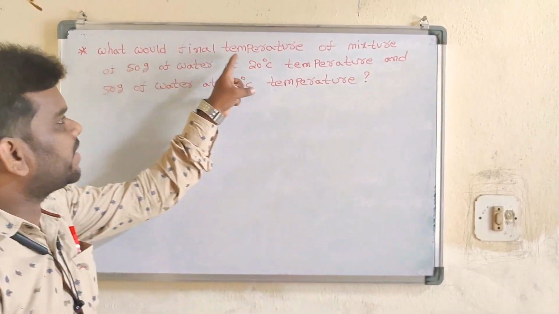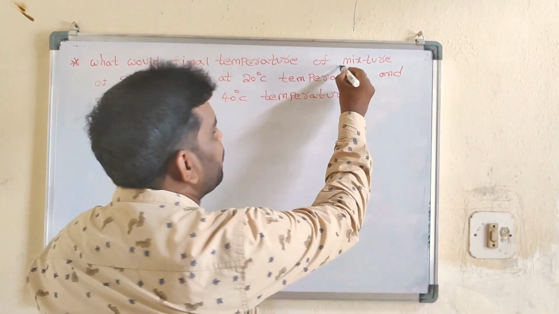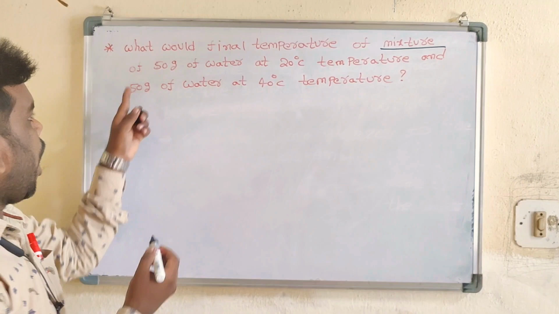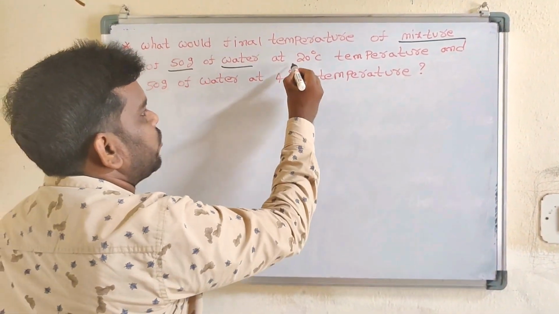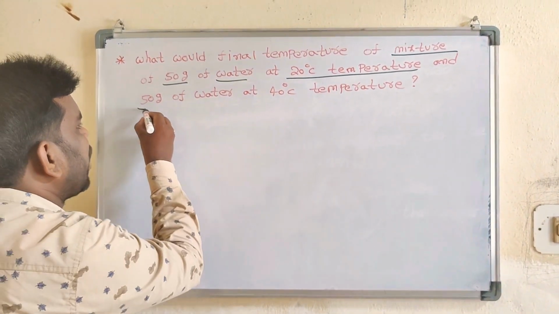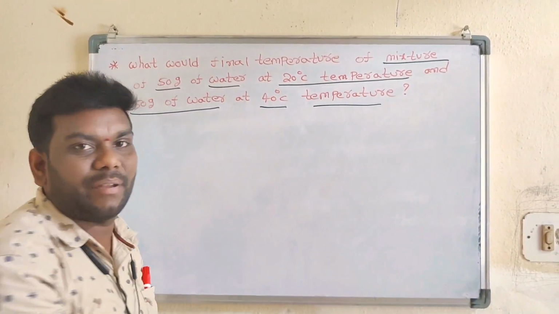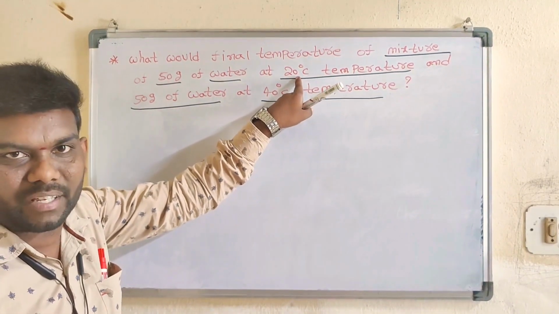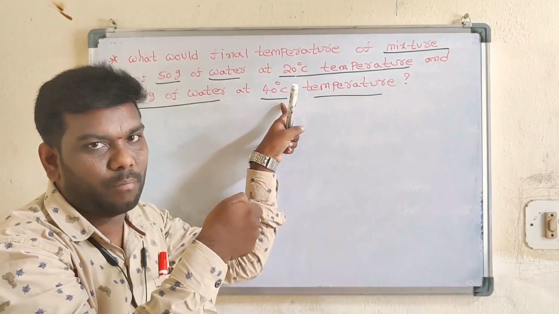What would be the final temperature of the mixture? It is very important. Mixture, do you know mixture? Mixing of how many grams? 50 grams of water at 20 degrees centigrade temperature and 50 grams of water at 40 degrees centigrade temperature. Here, మీరు ఒకసారి ప్రాబ్లంలో చూసినట్లయితే, it is one temperature, it is another temperature. There are two temperatures in this problem.